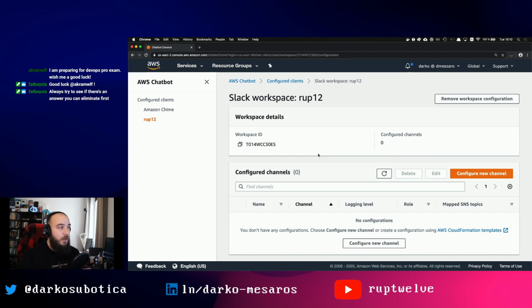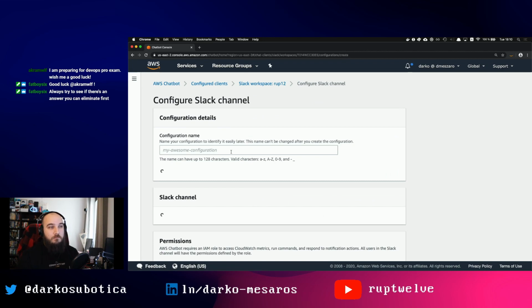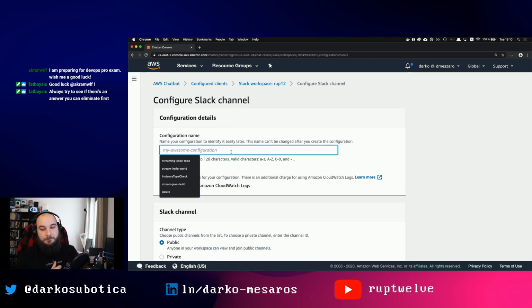Now that's not all. We need to add a few more things here. For example, I need to add what it's going to do, or I need to configure a channel. Now the channel is basically, think of it as what this thing does, a specific bot in a sense. So let's create this. Let's call it the stream Slack bot.